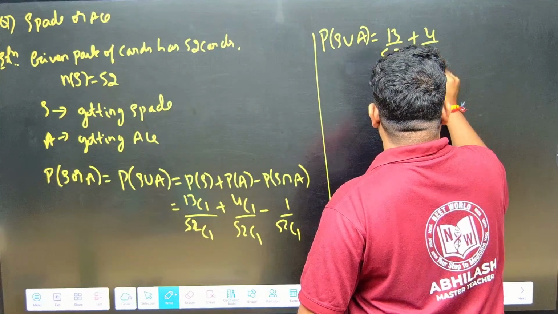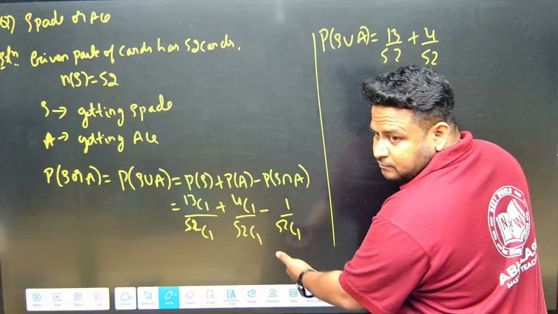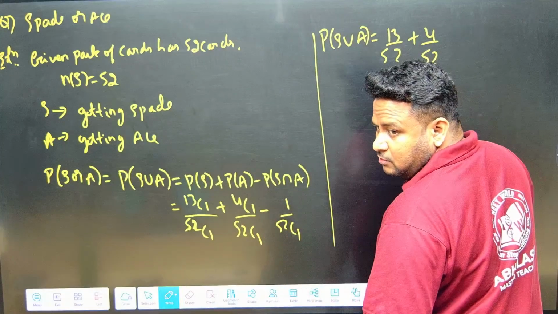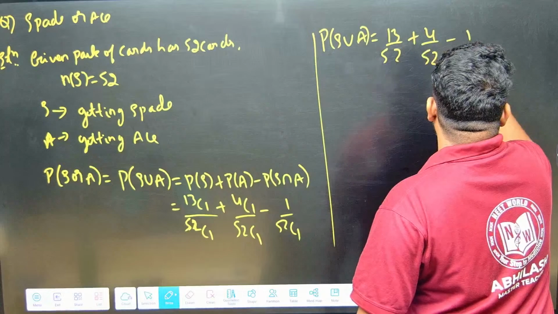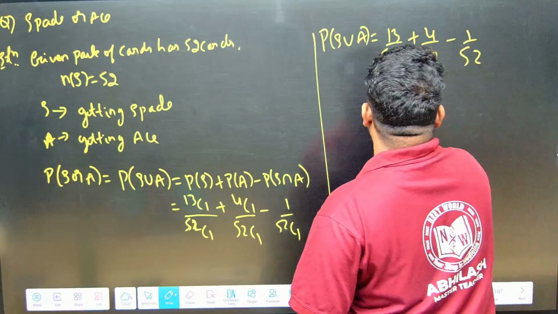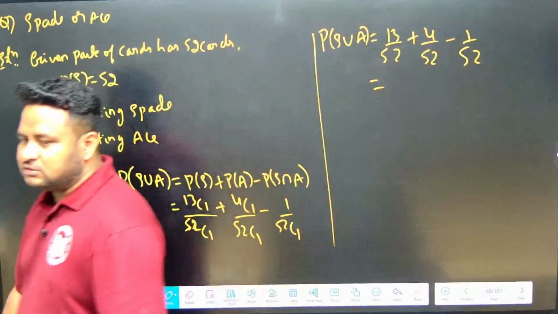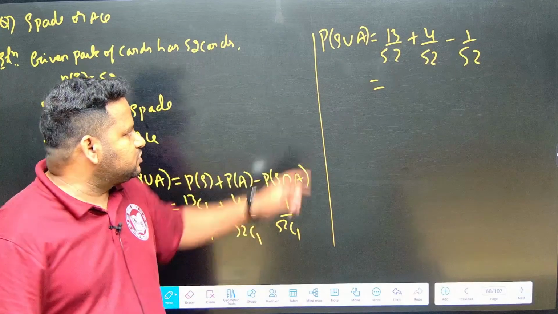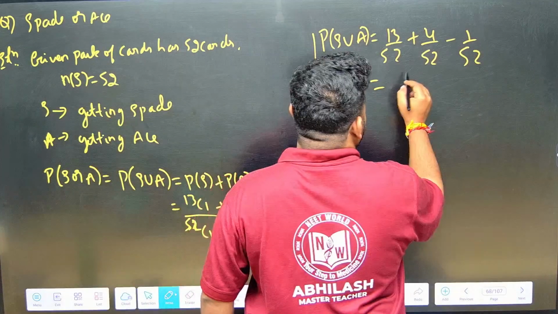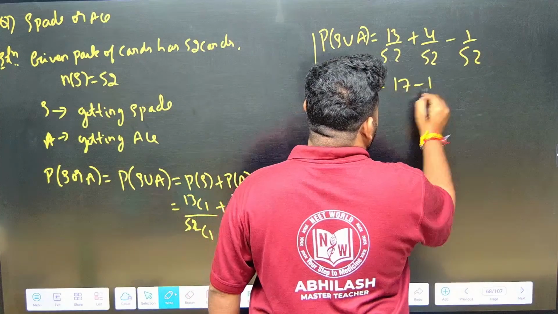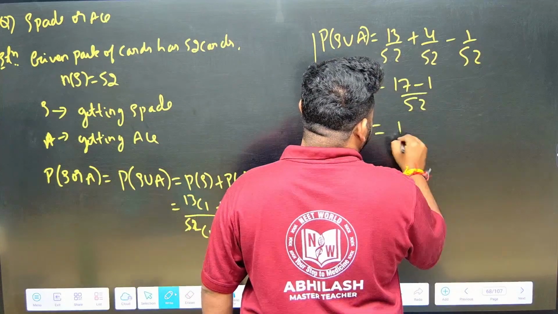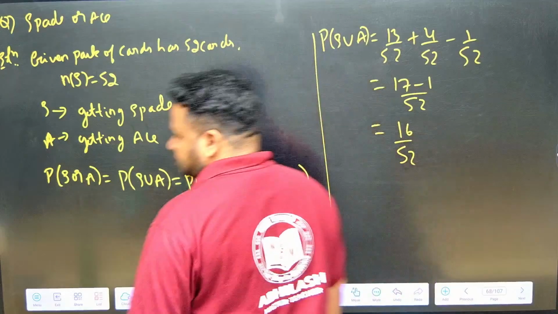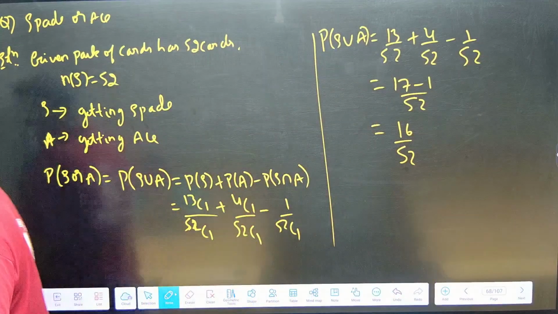This is 4 by 52 minus 1 by 52. So this will become, observe carefully, 13 plus 4 is 17, 17 minus 1 by 52. So that will become 16 by 52. That is what we are having.